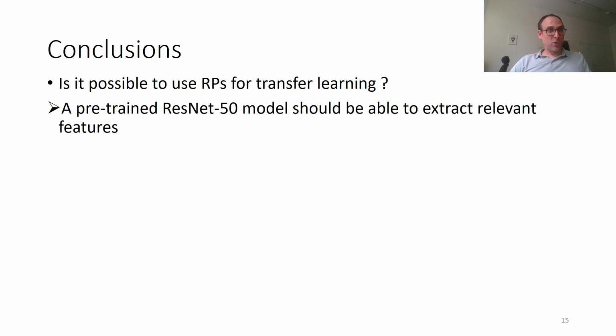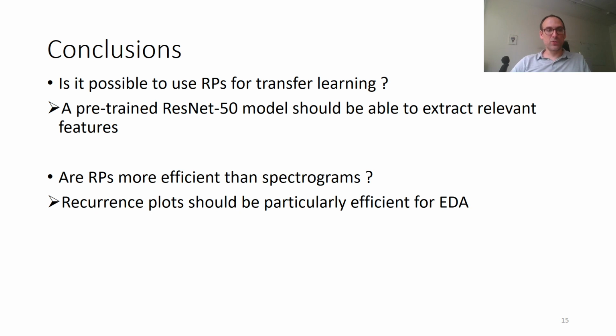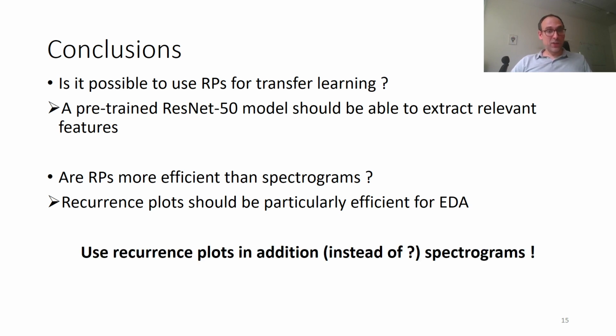In conclusion, our first research question was, is it possible to use recurrence plots for transfer learning? The answer is yes. A pre-trained ResNet50 model was able to extract relevant features. Are recurrence plots more efficient than spectrograms? The answer is yes again. Recurrence plots should be particularly efficient for electrodermal activity. And thus, we advise you to use recurrence plots when you want to perform transfer learning on physiological activity, possibly replacing spectrograms or combining them with spectrograms, particularly when you are using non-stationary signals like electrodermal activity.